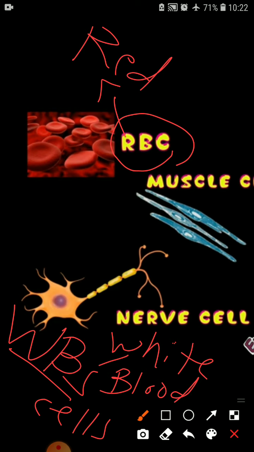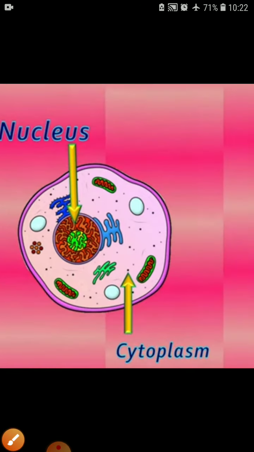WBCs are irregular shaped cells. Likewise, amoeba is also an irregular shaped cell, but amoeba is a full-fledged organism and WBC is not. Clear?